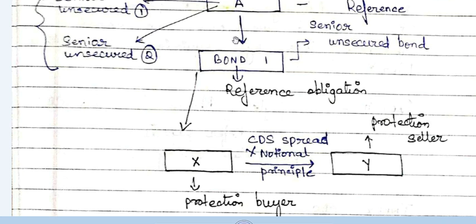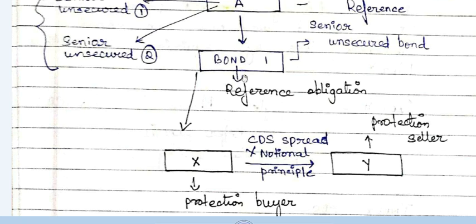And the third is maturity risk. If we buy a long-term bond, the duration is much larger. If suppose we buy a zero coupon bond, the zero coupon bond has the highest duration, and duration is the sensitivity of the bond price towards the interest rate. So there are many types of risk that we bear when we buy a bond.